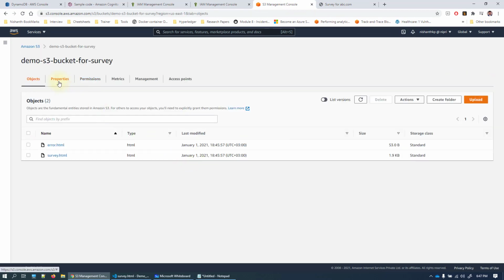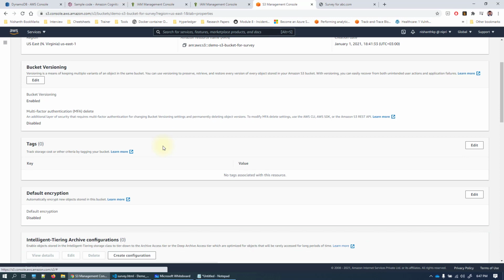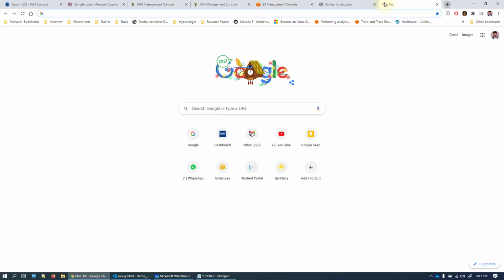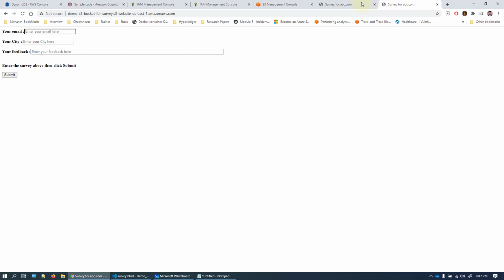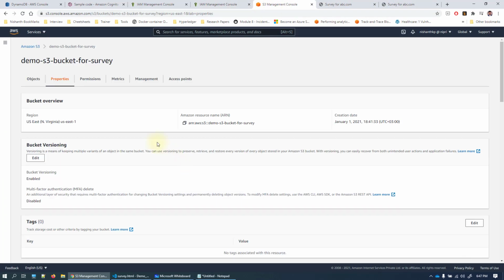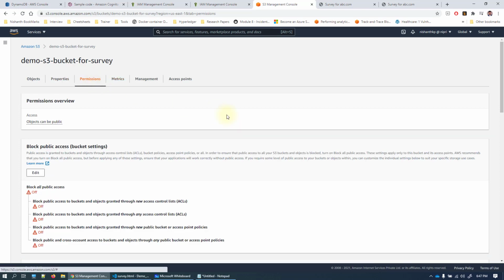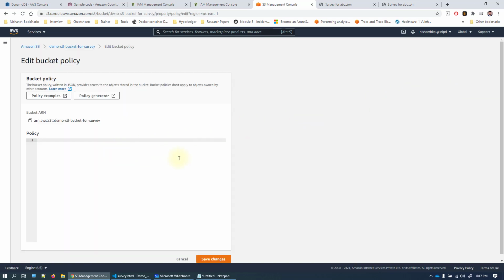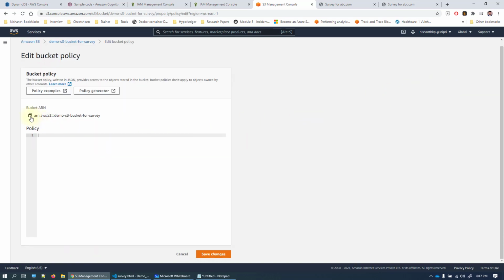Now there is another way to do it. Typically we used to have the static website URL here also. Just click on that, and there's no need to type /survey.html. Without typing that also you can open it. And let's go to the permissions. The other alternative way is to write a bucket policy, so that whenever you upload a new file, it gets automatically public. The entire bucket will become public.